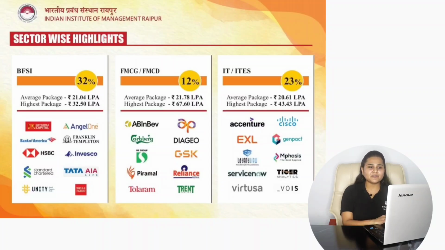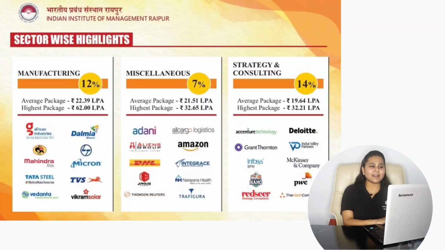With FMCG and FMCD, 12% of placements, 67.60 lakhs per annum is the highest CTC offered and the average CTC offered was 21.78 lakhs per annum. 23% of placements were from IT and ITES, where the average CTC offered was 20.61 lakhs per annum and the highest CTC offered was 43.43 lakhs per annum. For manufacturing, 12% of placements were from manufacturing, the highest CTC offered was 62 lakhs per annum and the average CTC offered was 22.39 lakhs per annum.